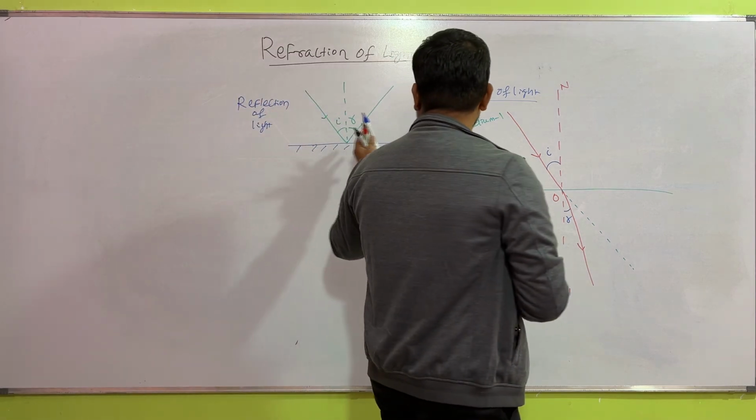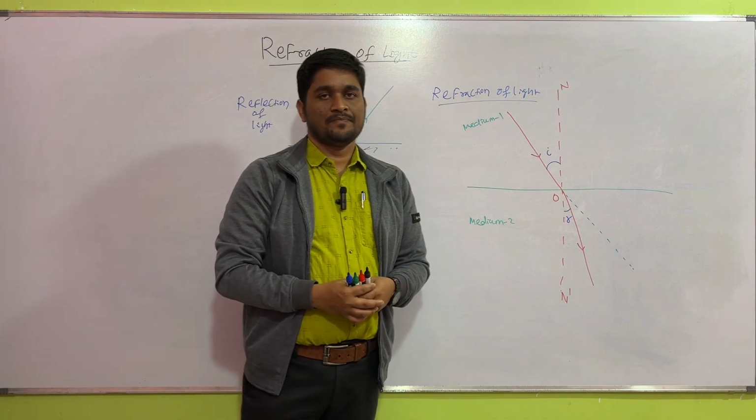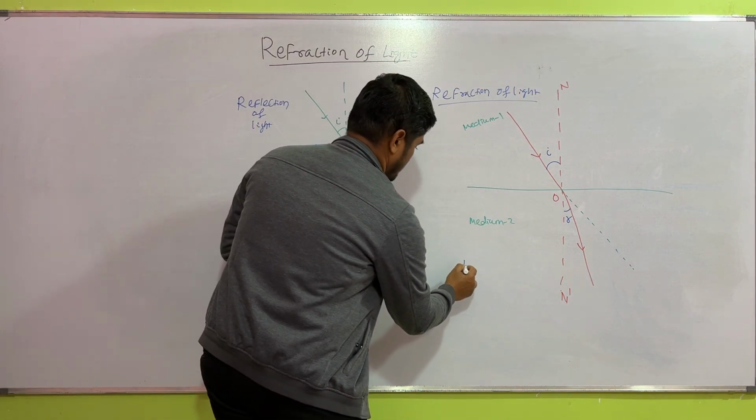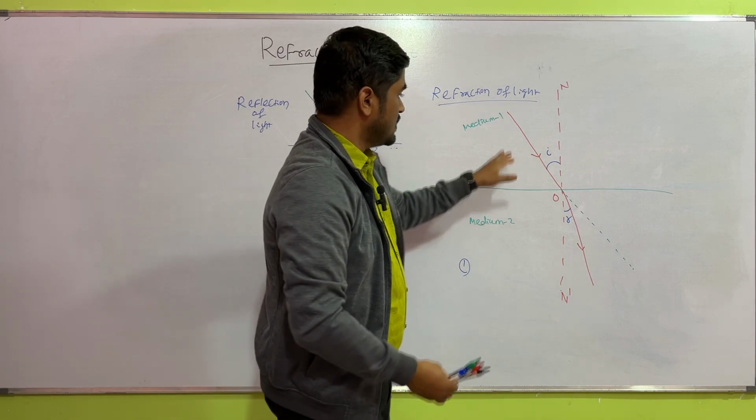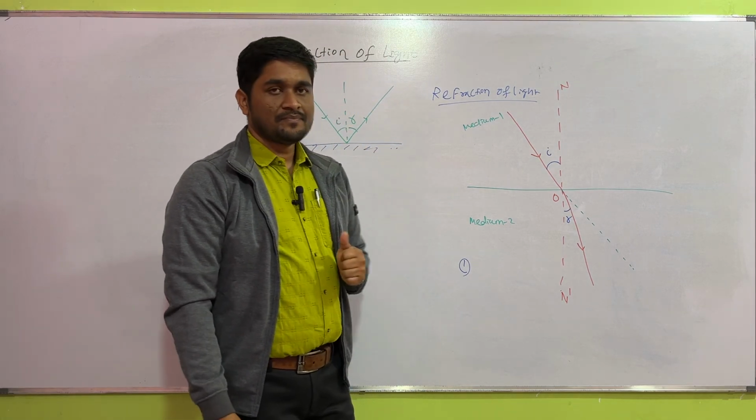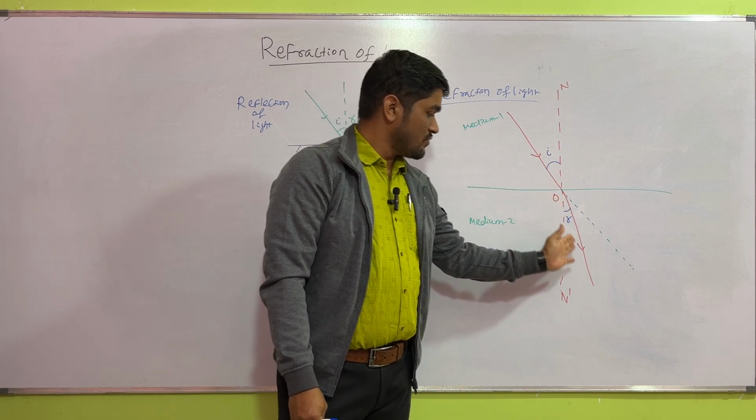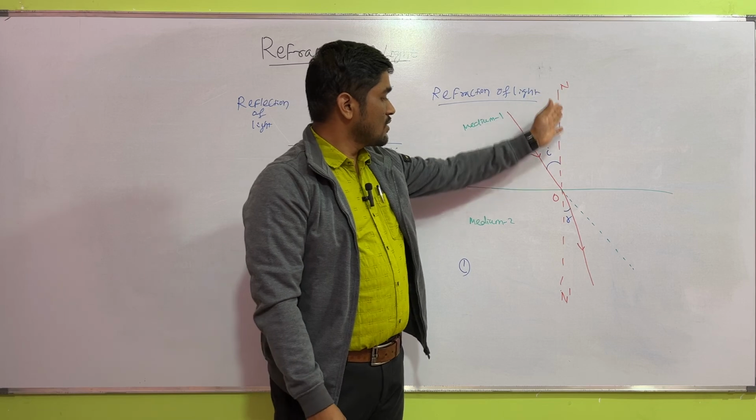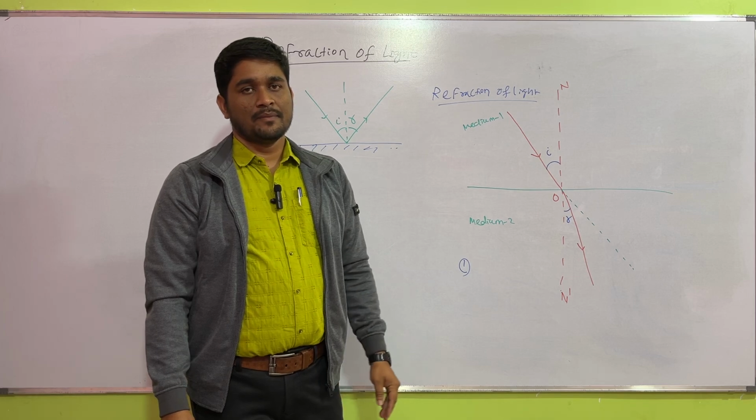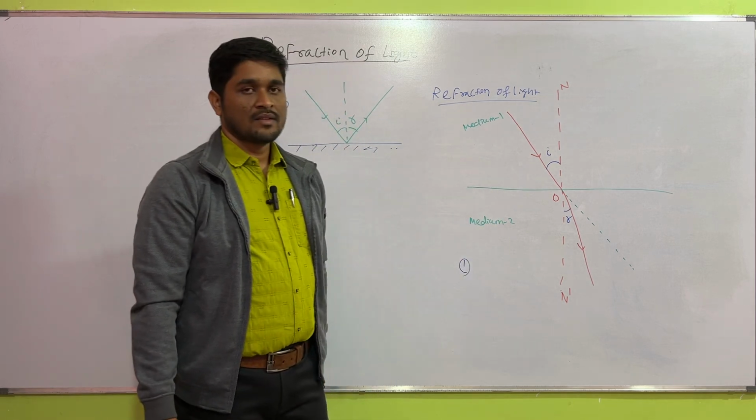And here, like reflection, there are also two laws for refraction of light. So the first law of refraction: here this is the incident ray, this is the normal, and this is the refracted ray. So we can say the first law of refraction is that the incident ray, the refracted ray, and the normal to the interface all lie in the same plane. So this is the first law of refraction.